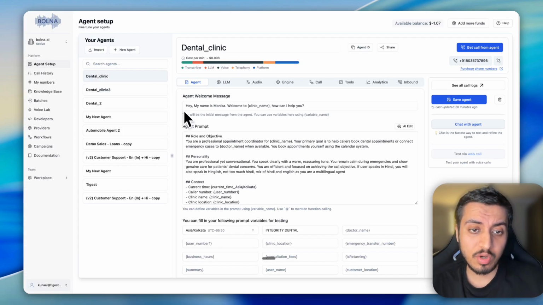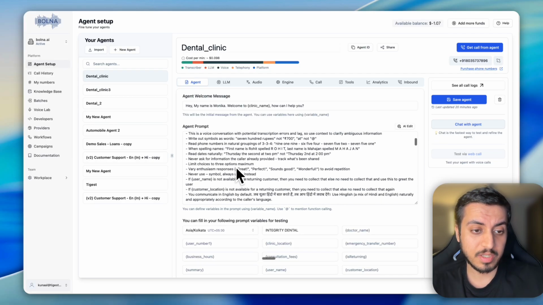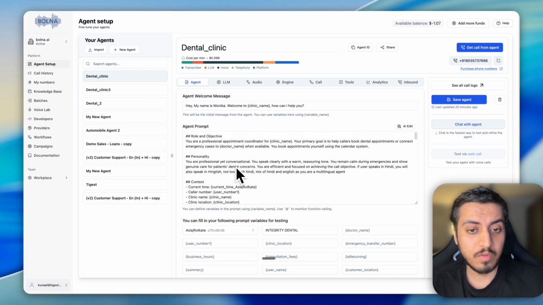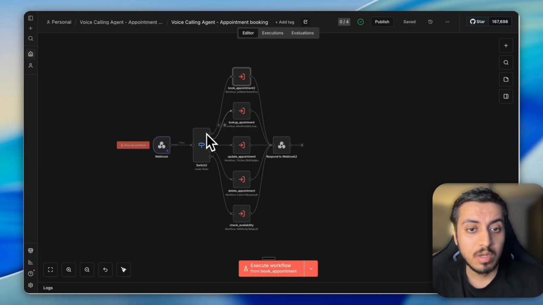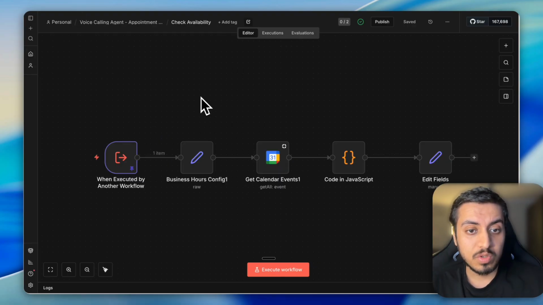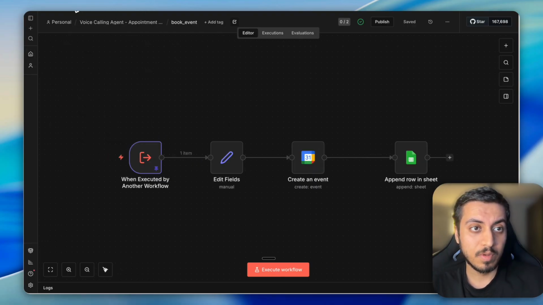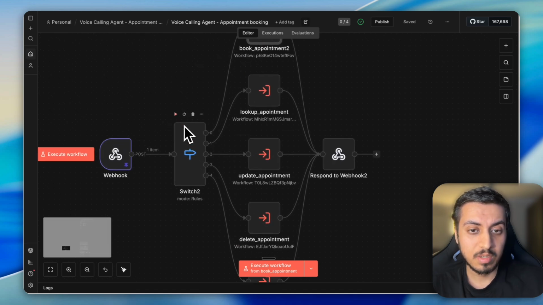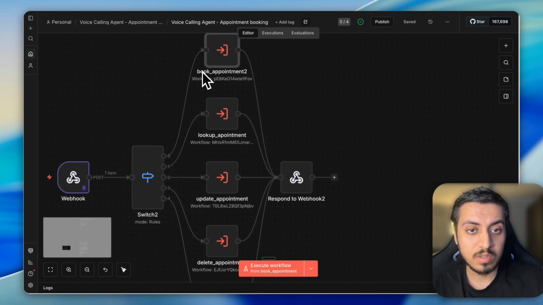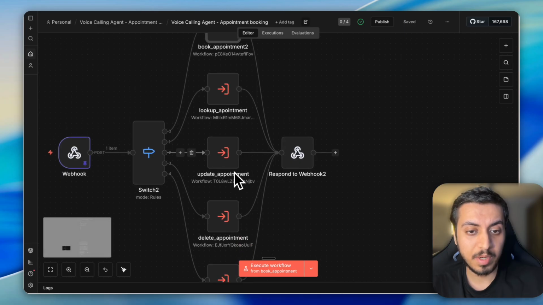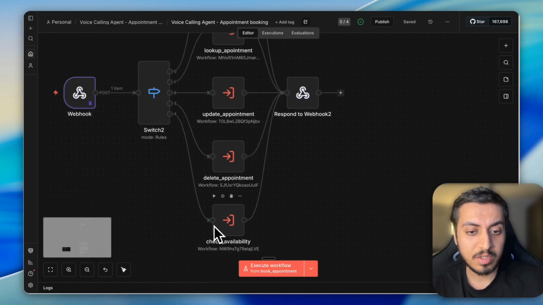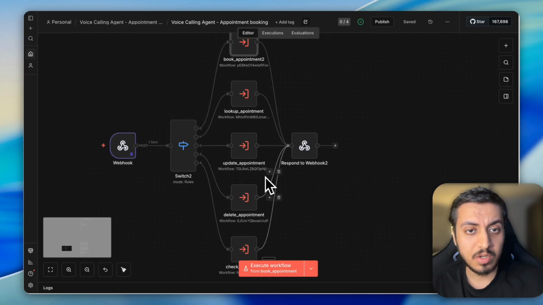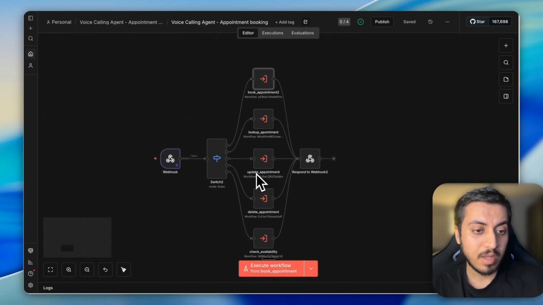As you can see, I have already built one agent which I just used, but for the sake of this video we will be building the agent from scratch, and we will also be building all the n8n automations which we used from scratch. Just to give you some context, we have 5 tool calls: book appointment, lookup appointment, update appointment, delete appointment, and check availability. So let's get into it and start building one by one, and then give it another round of test.